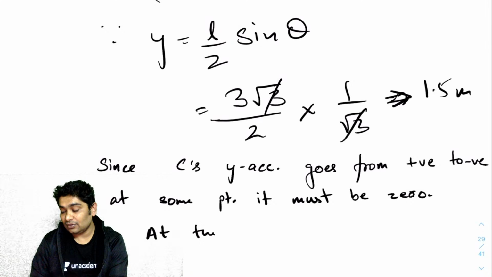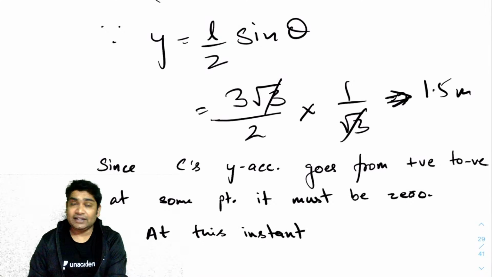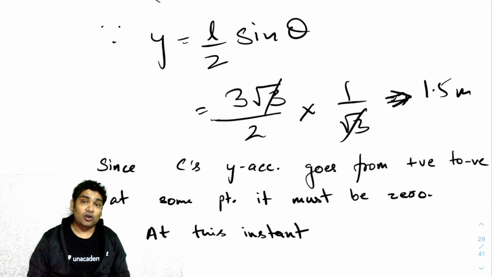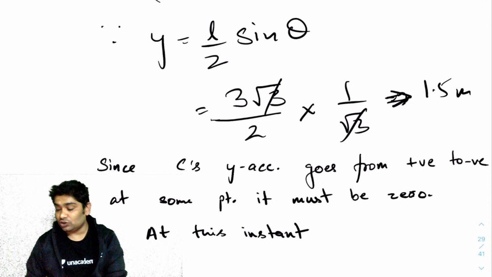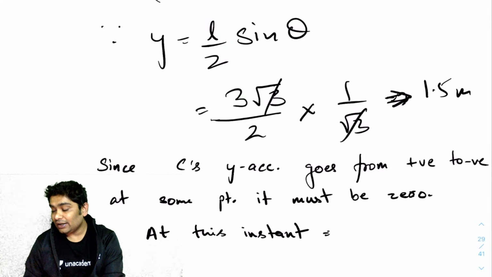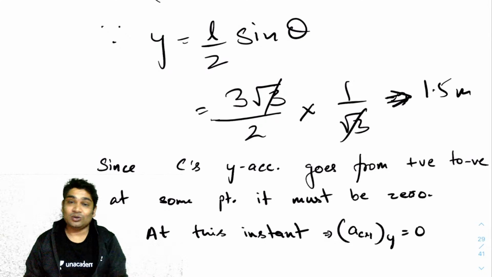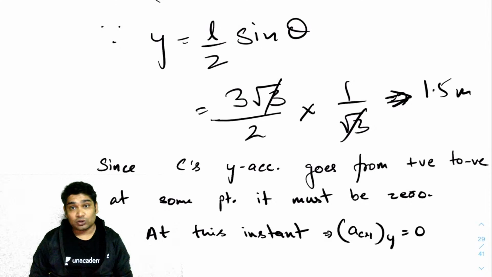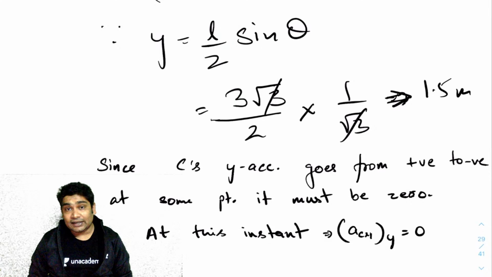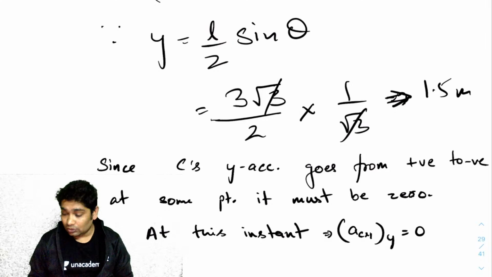at this instant, see, the y acceleration of A and B is always zero. If at some instant the y acceleration of C is also zero, then at that instant, can I say ACM y is also zero? Now, if the ACM, or the acceleration of center of mass in y direction, is also zero, so I can easily conclude that the net force in the y direction is also zero.